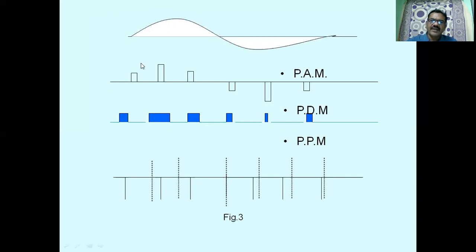See, the amplitude of the pulses is changing. Here, the amplitude of the message signal is increasing, so the pulse amplitude is increasing. Here, the message amplitude is decreasing, so the pulse amplitude is decreasing. That is the case in PAM.